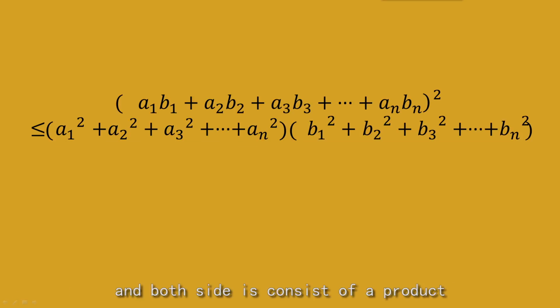And both sides consist of a product of parentheses multiplied together. For example, on the left-hand side, it is the square of one parenthesis, which is a parenthesis times itself. And on the right-hand side, it is two different parentheses multiplied together.